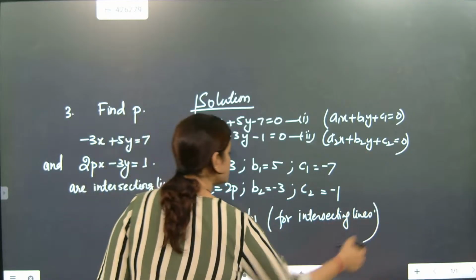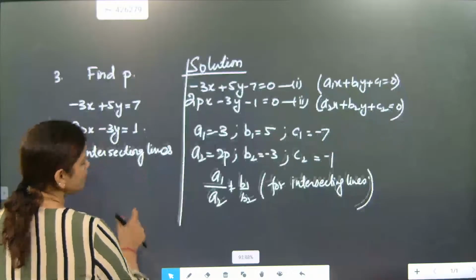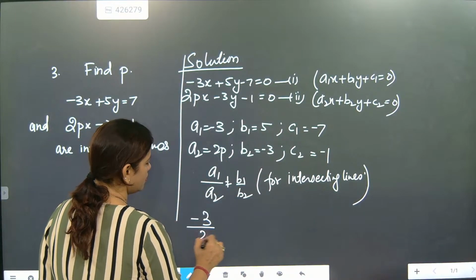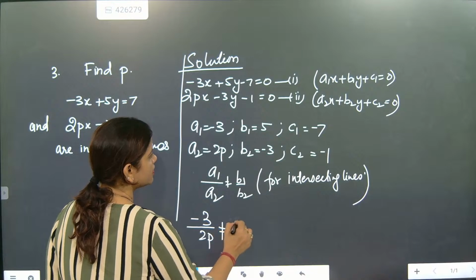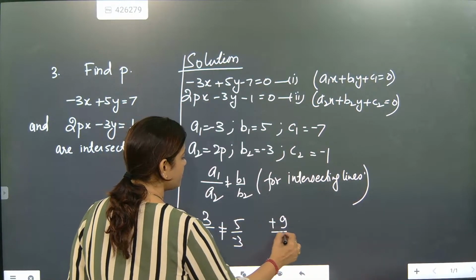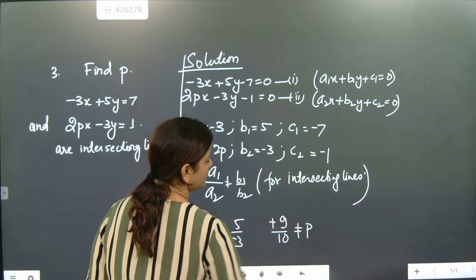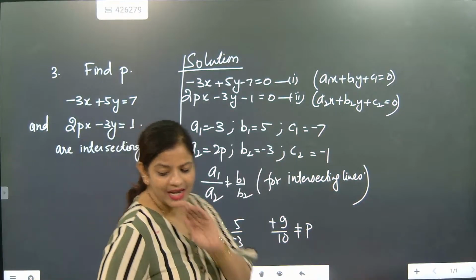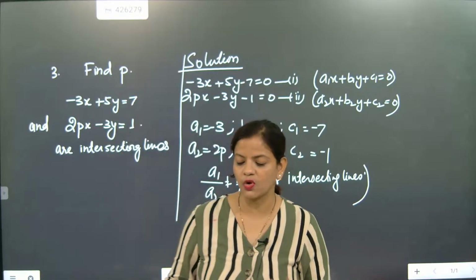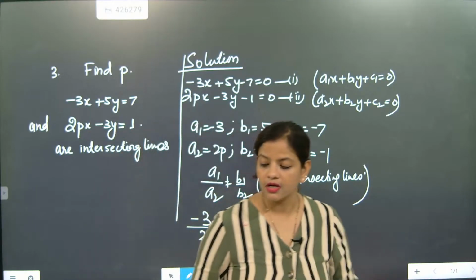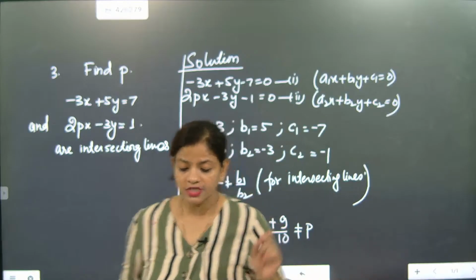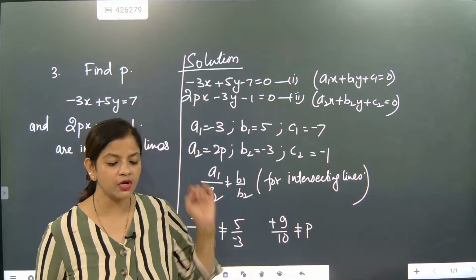So for intersecting lines, A1 by A2 is not equal to B1 by B2. So minus 3 by 2P is not equal to 5 by minus 3. So it will become P not equal to 9 by 10. That means P can be any value except 9 by 10. I want you people to understand what you have to write properly. See, the first answer you have told, Satya, good evening, Vidya.